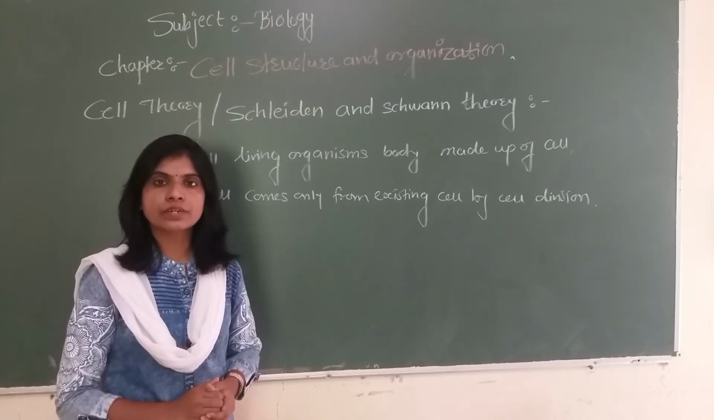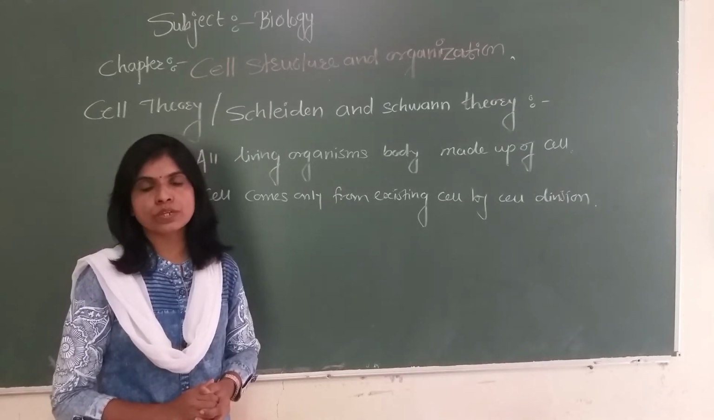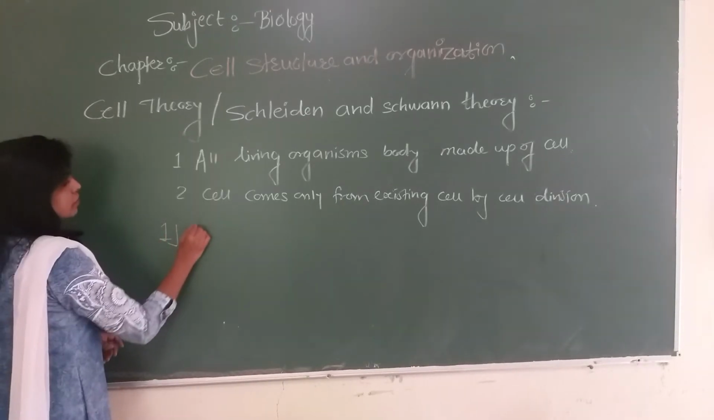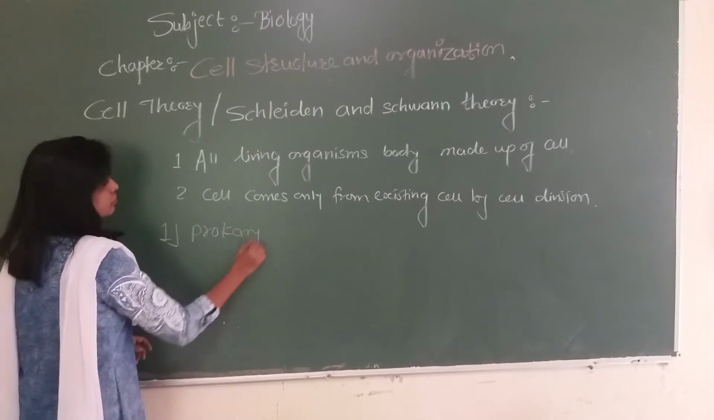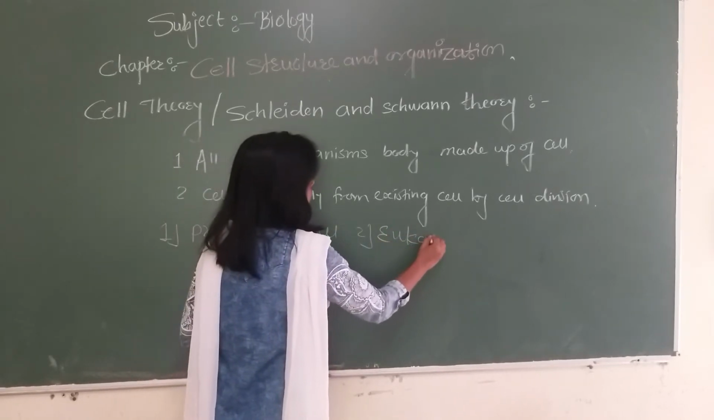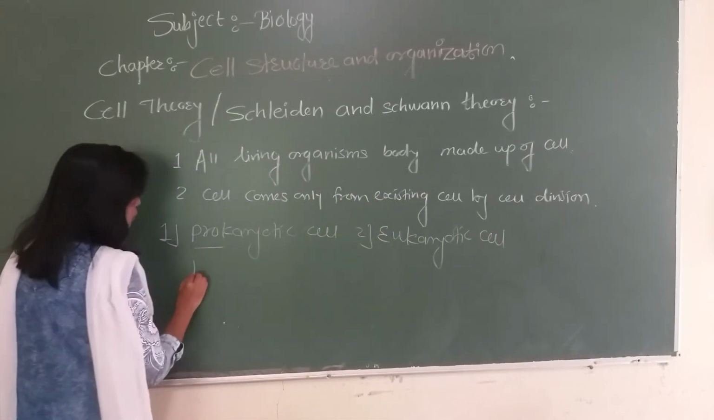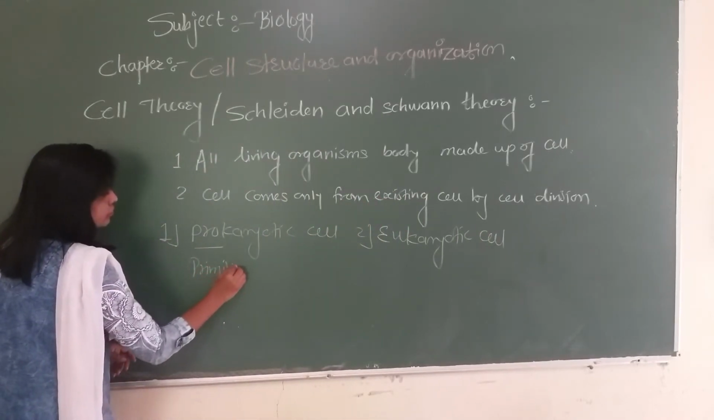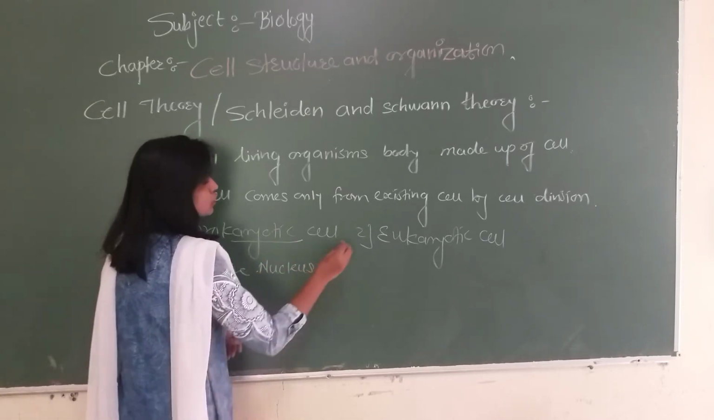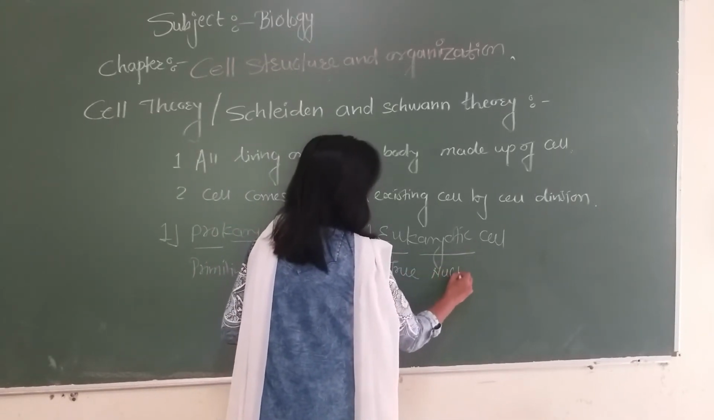Later on, with the help of different cell biologists, different types of cell organelles that exist in the cell were discovered, especially the nucleus. On the basis of the presence or absence of a nucleus, two types of cells exist in living organisms. One of them is the prokaryotic cell, and the second one is the eukaryotic cell. Pro means primitive, karyon means nucleus. Eu means true, karyon means nucleus.